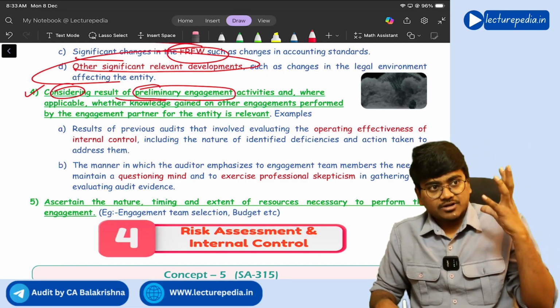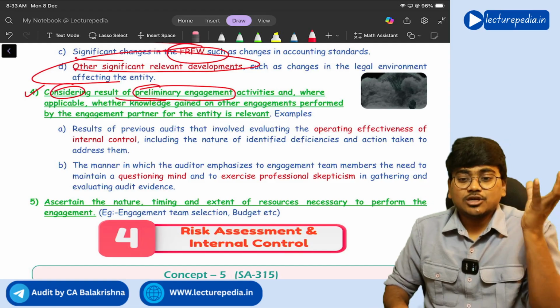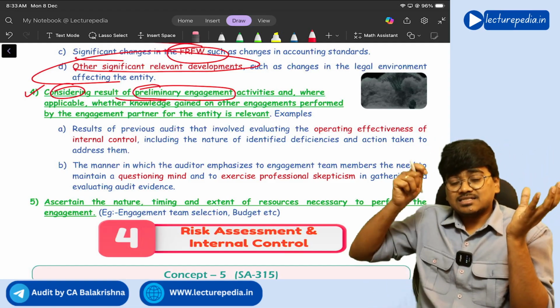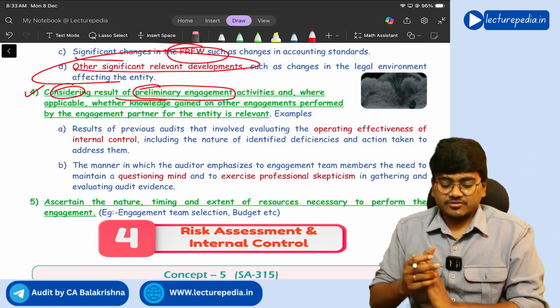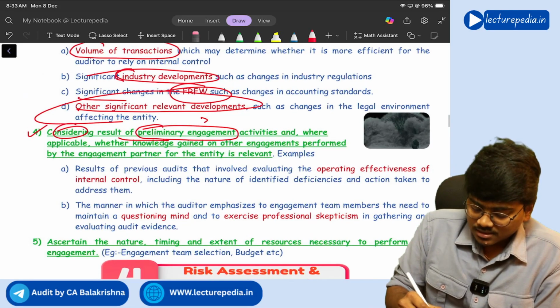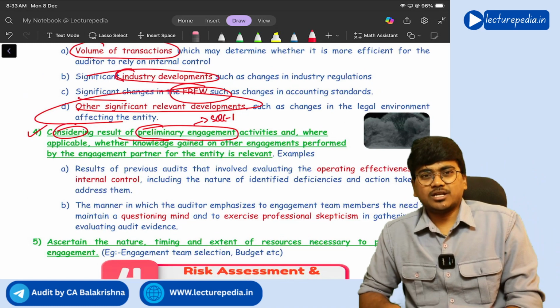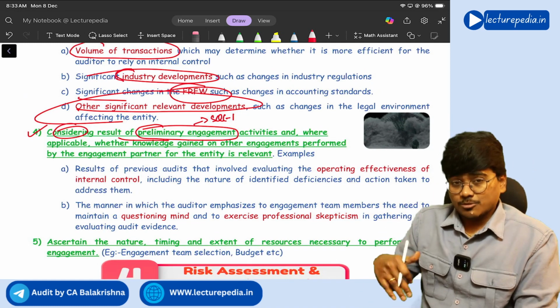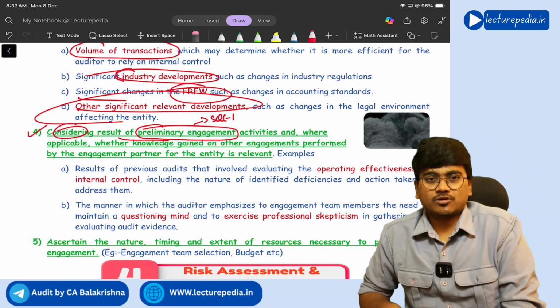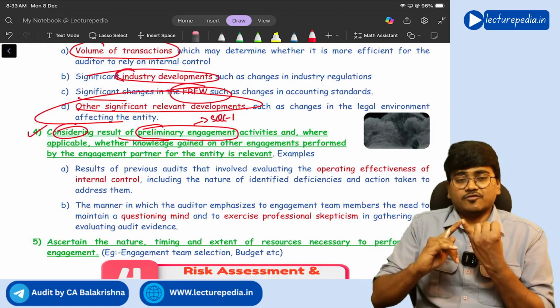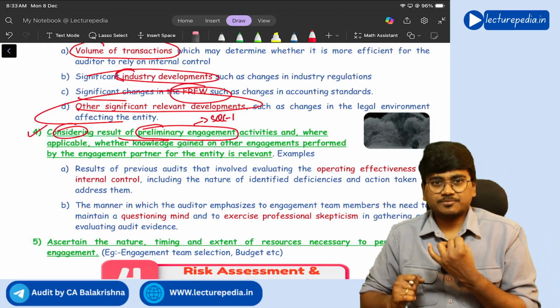See, for development of overall audit strategy, you should also consider the results of preliminary engagement activities. If you remember, in SQC 1 and SA 220 we have discussed some preliminary engagement activities. That is, before accepting the engagement you will perform certain activities like verifying integrity of the client, right?